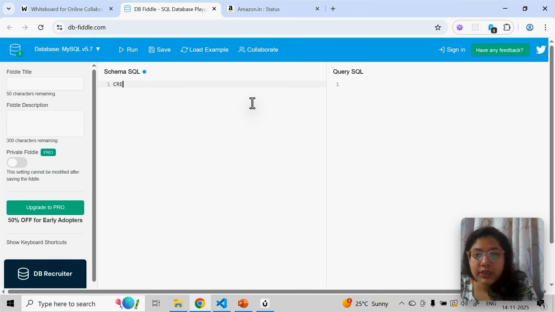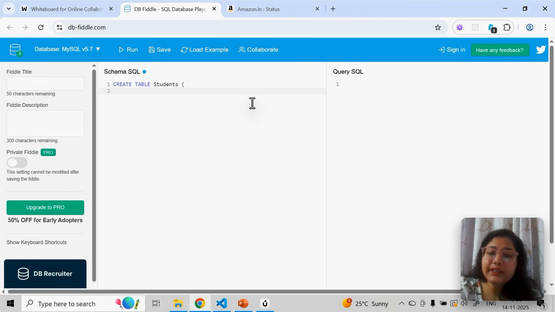It's very simple: create table. SQL is basically a language, so all the syntax is predefined and you just need to remember it. So create table, table name. The way I read it, I'll read it in the same way. For example, if I have to create a table where students is my table name, this is how I read it: create table, table name.